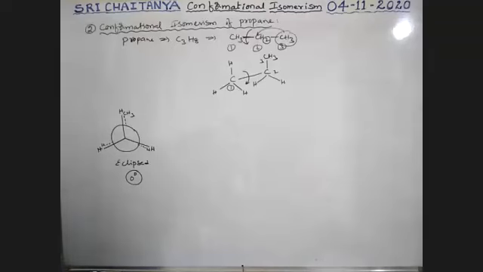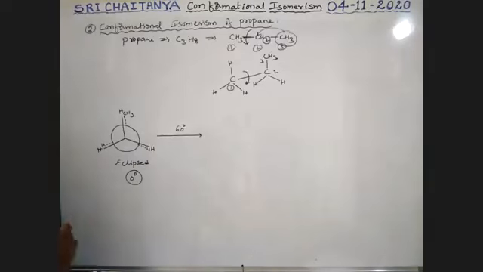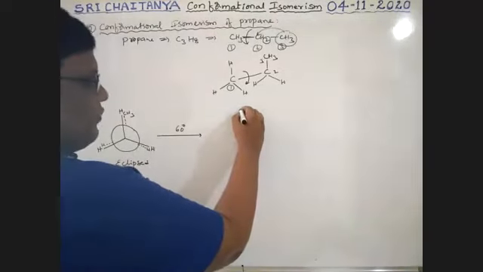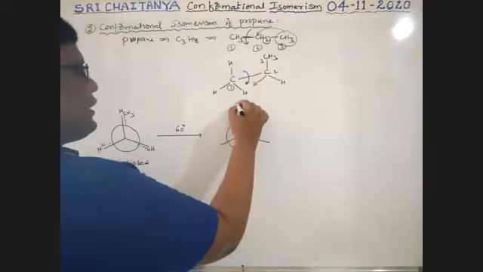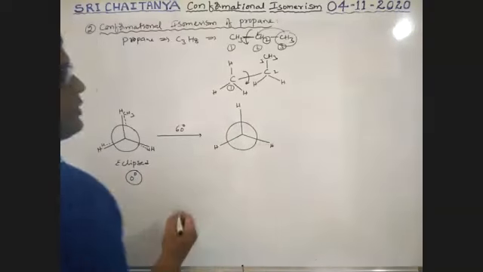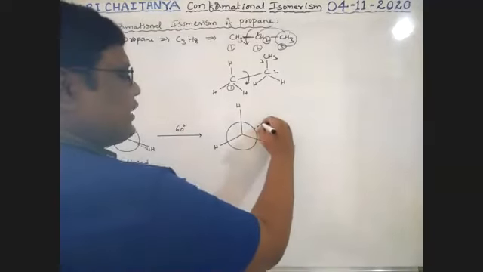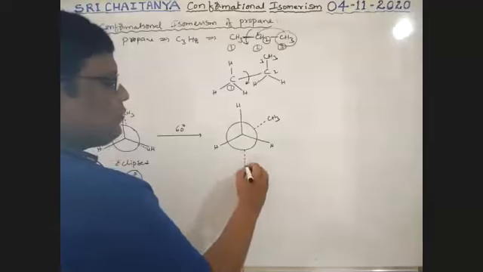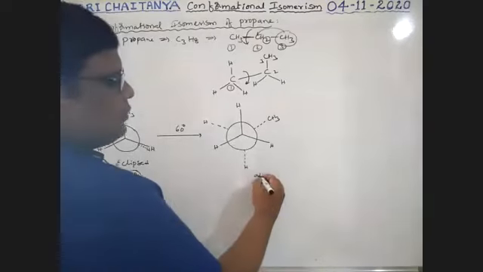Now I rotate by 60 degrees: the front carbon is fixed and the rear carbon is rotated clockwise by 60 degrees. Now it is at 60 degrees.